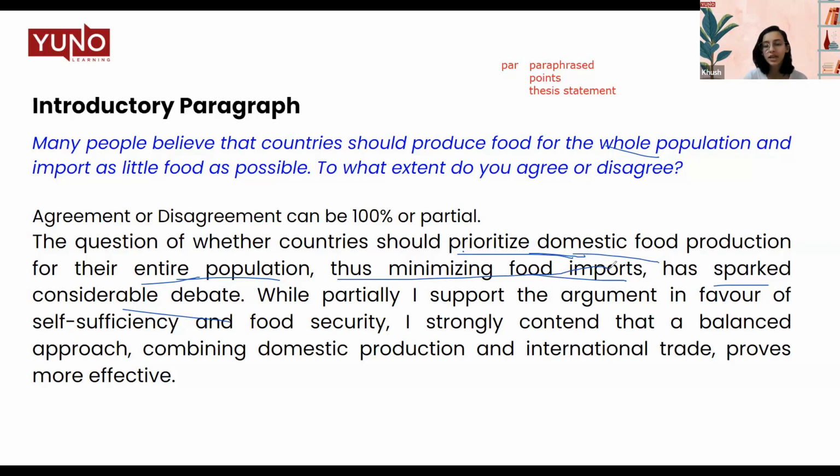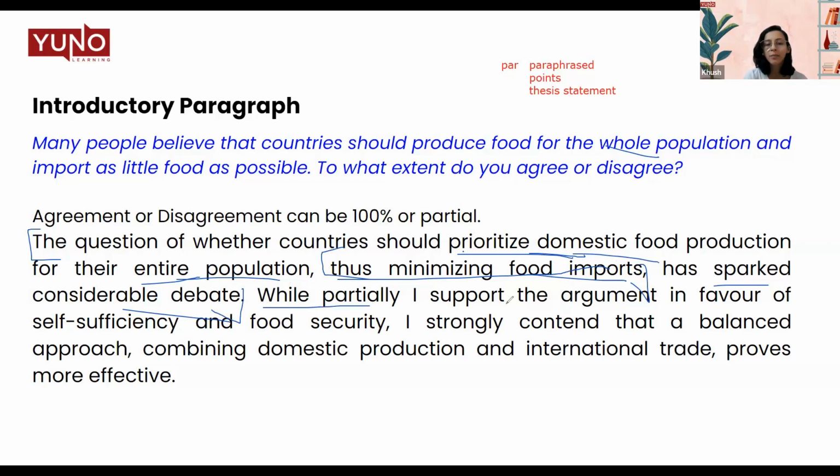I always emphasize in my classes that you should make sure you incorporate at least 5 complex sentences in your essay. That means a sentence which has both an independent and a dependent clause. So here, thus minimizing food imports is a dependent clause, and we have an independent clause, thus forming a complex sentence. So this is your paraphrased statement.